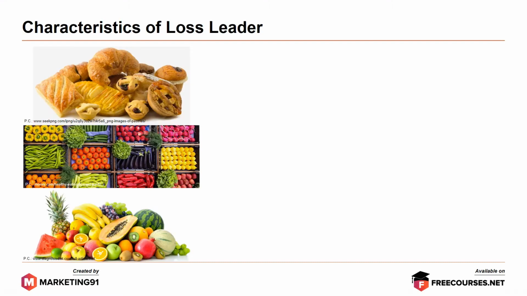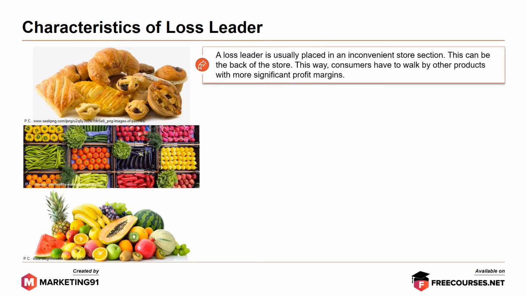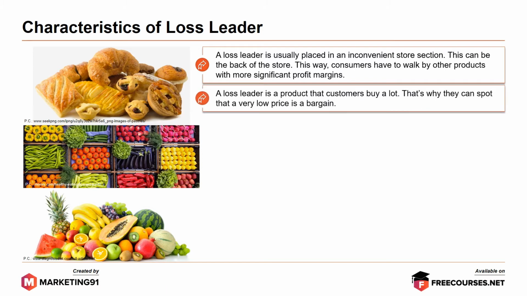Characteristics of loss leader. A loss leader is usually placed in an inconvenient store section. This can be at the back of the store, as previously mentioned. This way, consumers have to walk by other products with more significant profit margins. A loss leader is a product that customers buy a lot. That's why they can spot that a very low price is a bargain.